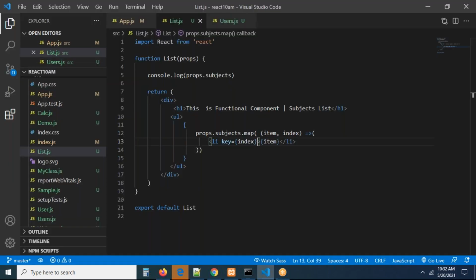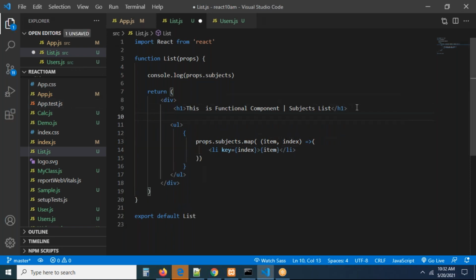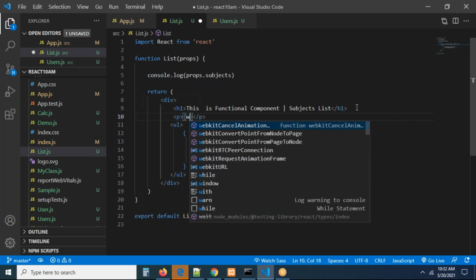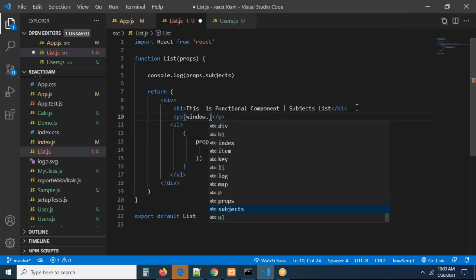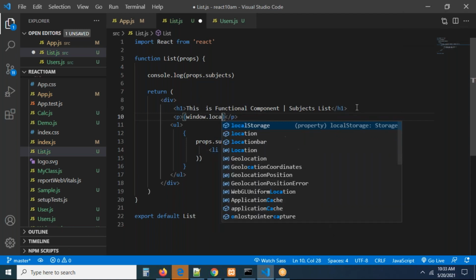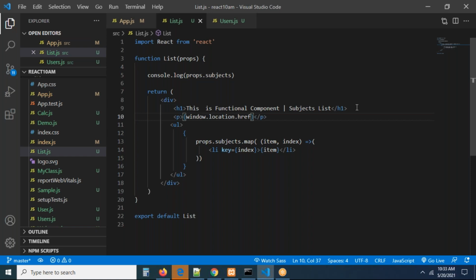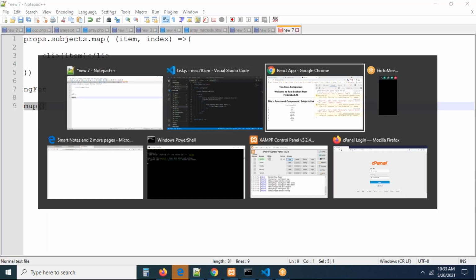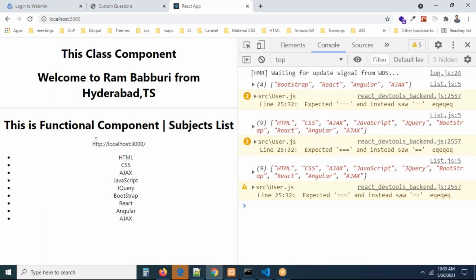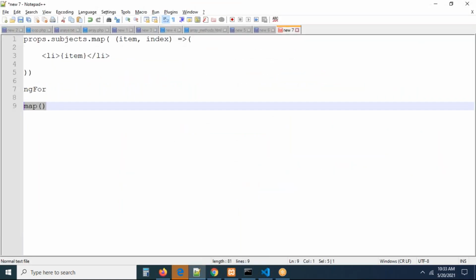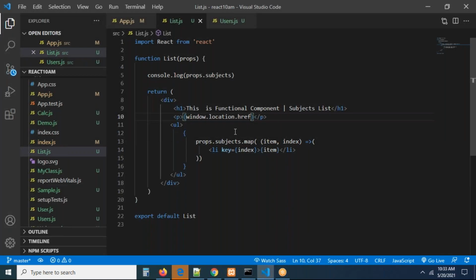Why? Because in React we can write JavaScript expressions also in the HTML. That is possible. So for example, you can go there, you can see I'm taking a paragraph tag, open close. Can you see here I'm taking window, which is an object, right? You know already. Window dot location dot href, I'm taking something called location dot href. Can we access this property directly? We can access, guys, wherever you want. All the JavaScript properties we can directly access. We don't have any problem.